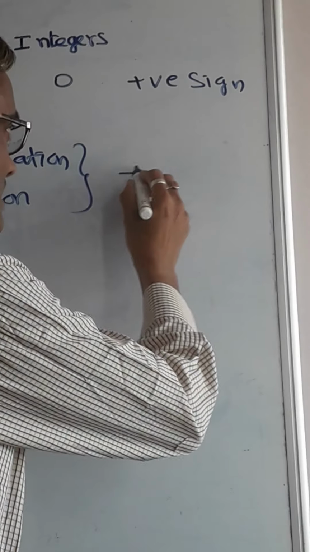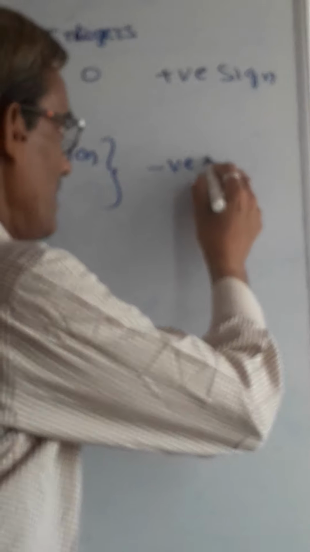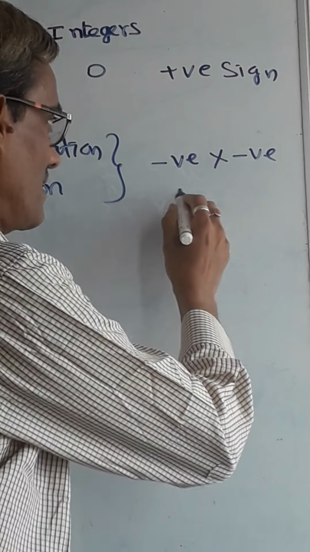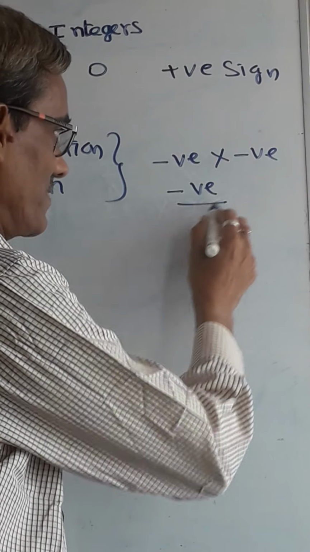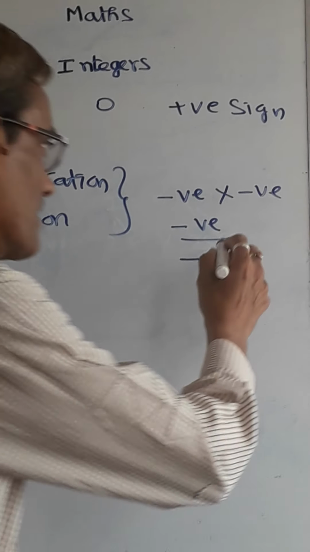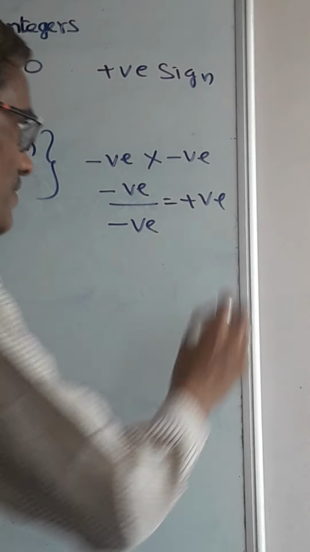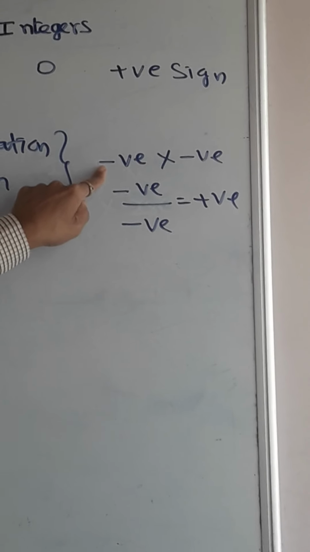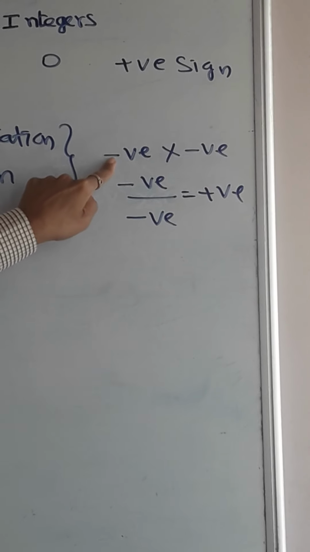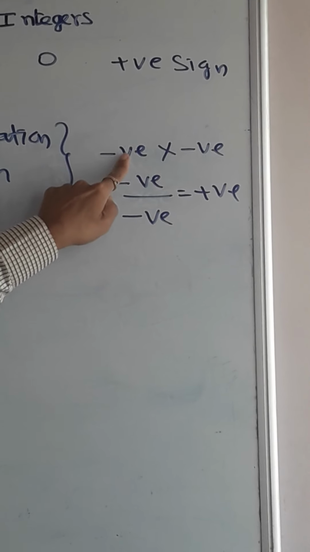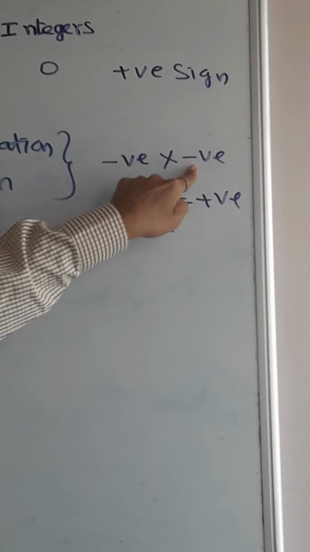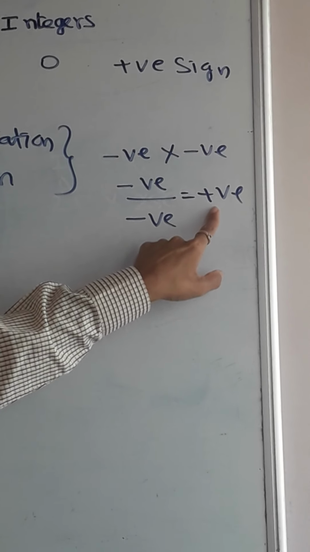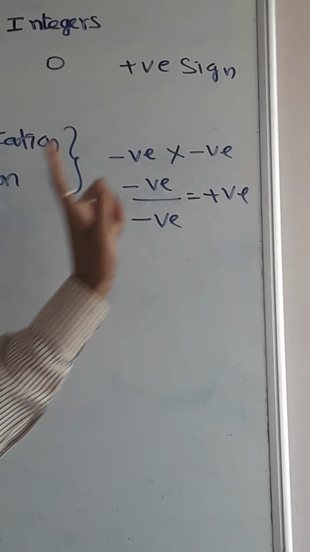I will tell you: suppose any negative numbers are there that you are multiplying by another negative number, or negative numbers you are dividing by another negative number. In this case, the answer will come as positive. How can we remember this? Suppose something is wrong, not correct, and somebody says it is not correct. Then it is correct only, no? So that is positive. Remember the rules like that, so that remembering becomes very easy.